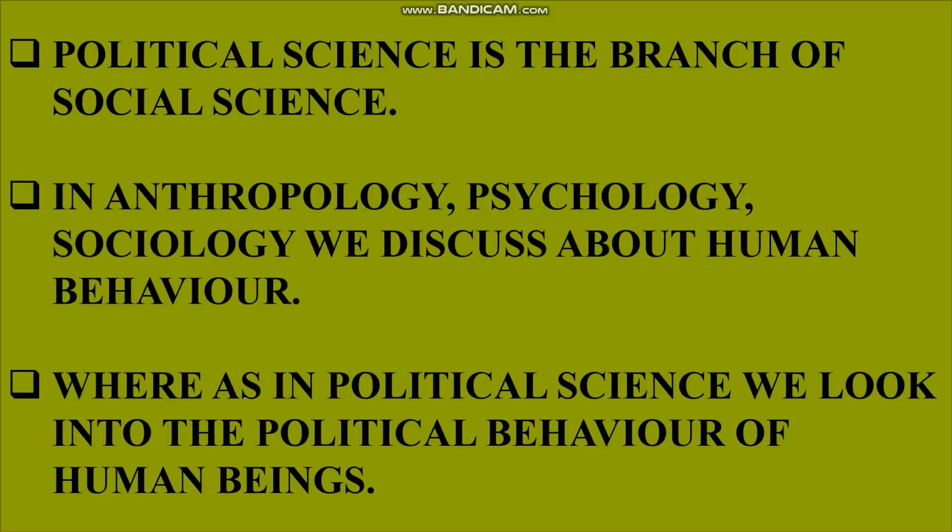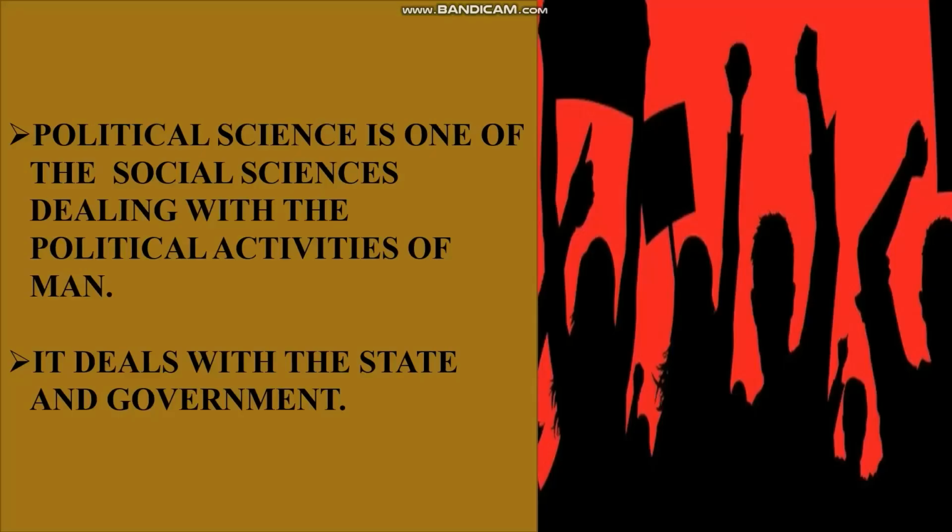Political science is a branch of social science. As I already told you, the other branches of social science are anthropology, psychology and sociology, which discuss human behavior, how humans behave in a society. Whereas political science looks into the political behavior of human beings. Understood?